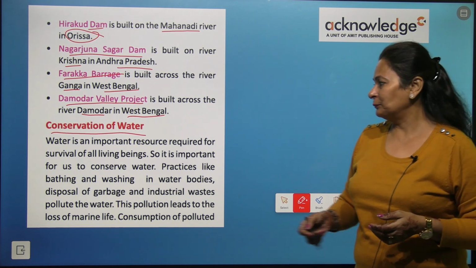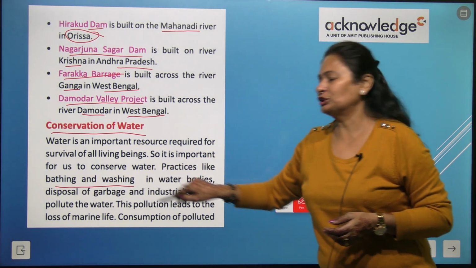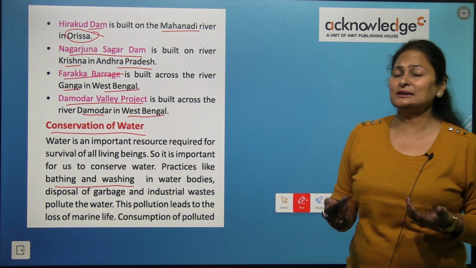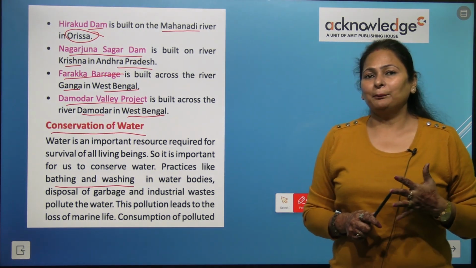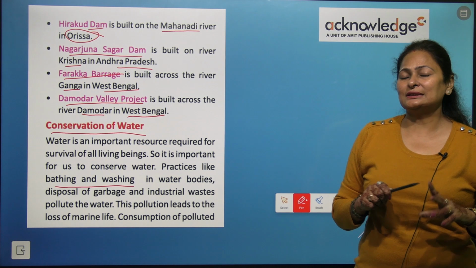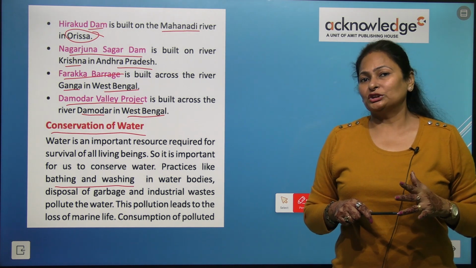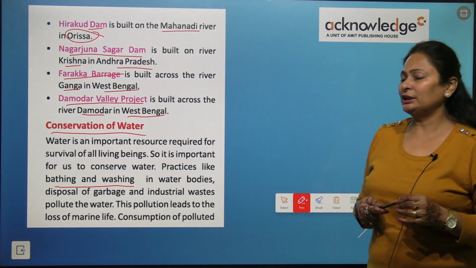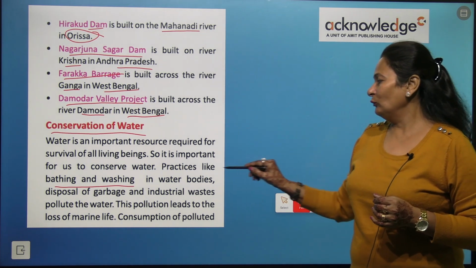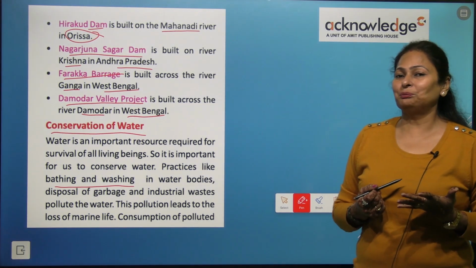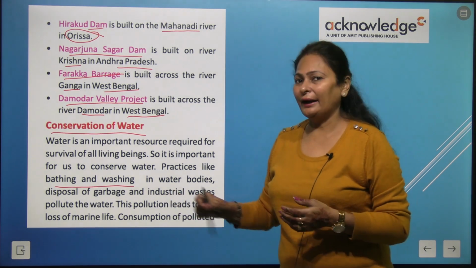Practices like bathing, washing cars, washing utensils, or washing clothes in water bodies should be prohibited, right?